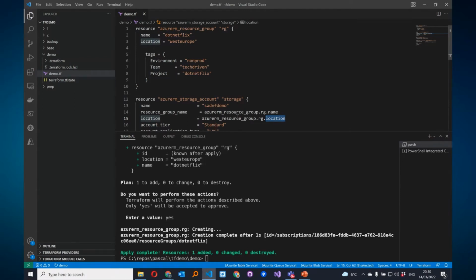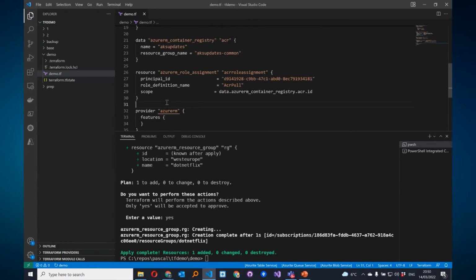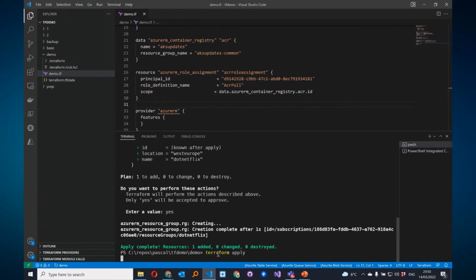Okay. Based on this, Terraform knows the sequence to provision the resources. So we have added some resources. Let's apply this again. And let's see what Terraform is doing with this.